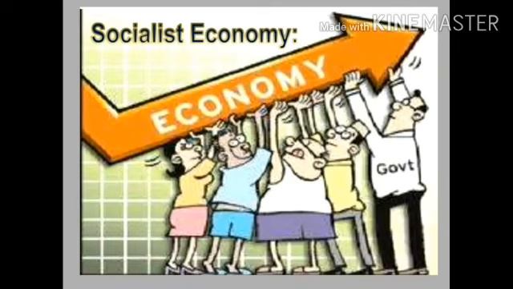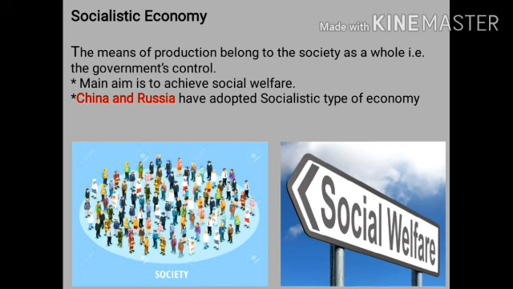The next economy is the socialistic economy. In this economy, the means of production belongs to the society as a whole, that is, under the government's control. Main aim is to achieve social welfare. So in socialistic economy, all the business or all the economy is under the government's control. The government decides the production, the distribution, and also the price and value of the product. The main aim of the socialistic economy is to achieve social welfare. The nations who have adopted the socialistic type of economy are China and Russia.